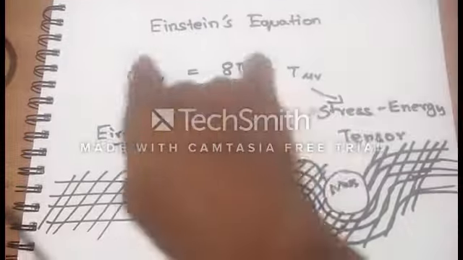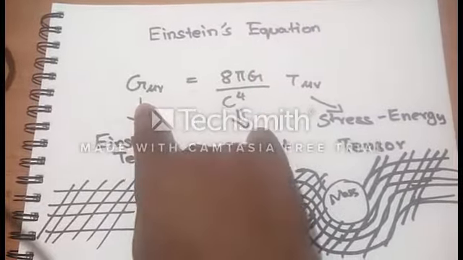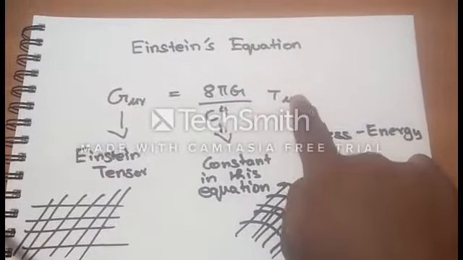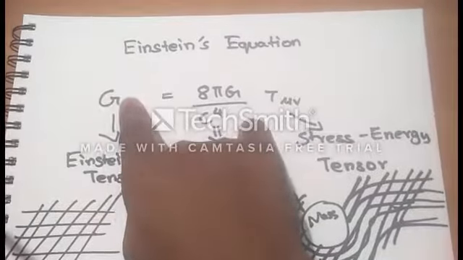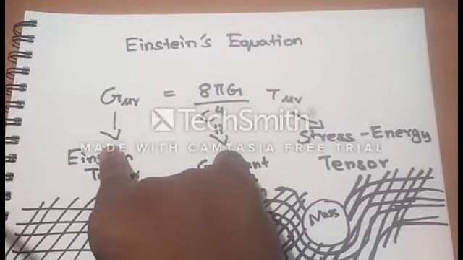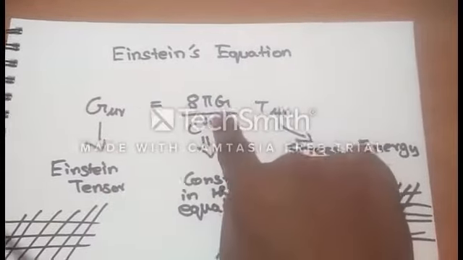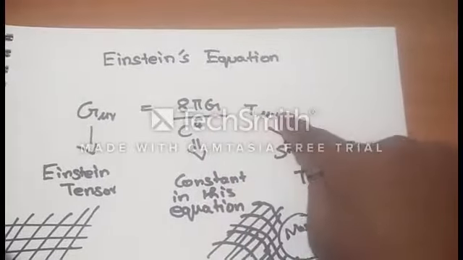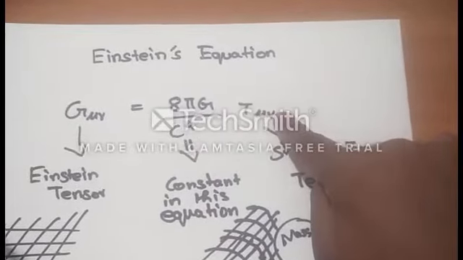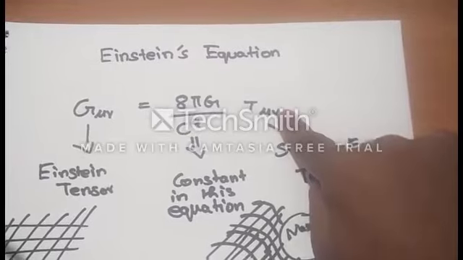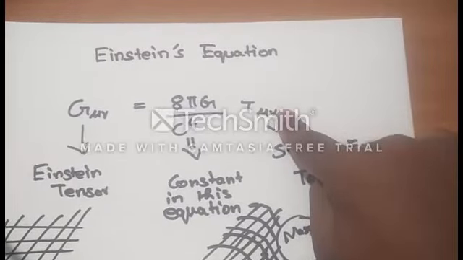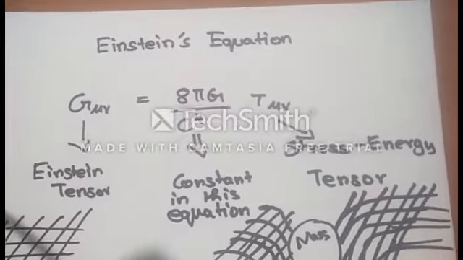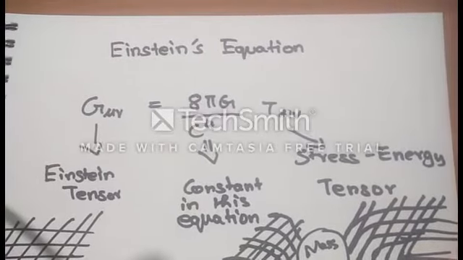This is Einstein's equation: G mu nu equals 8 pi G by c to the power 4 times T mu nu. G mu nu is the Einstein tensor, which is used to express the curvature in space-time. 8 pi G by c to the power 4 is the constant used in this equation. T mu nu is the stress-energy tensor used to determine how much mass and energy is there in space-time. So what does this equation tell us? It tells us that matter tells space-time to curve and space-time tells matter to move.